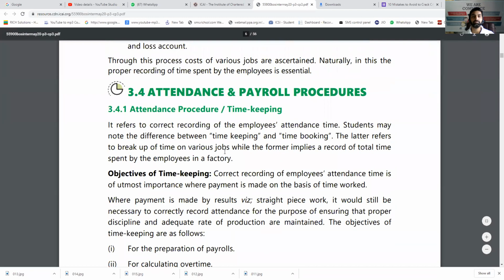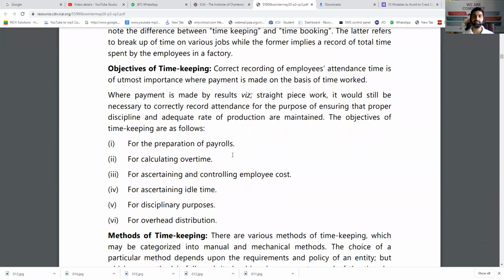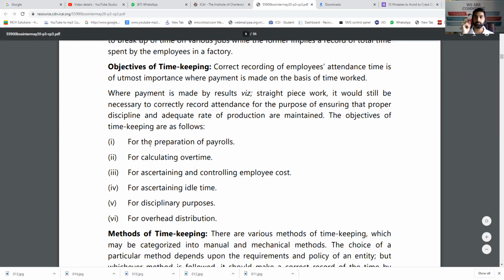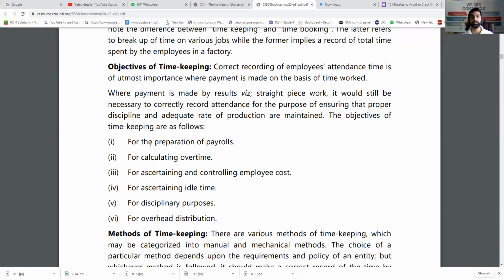Now, the next short note is: what is timekeeping? What exactly is timekeeping? Timekeeping means keeping the time in and time out of every employee. That means when the employee entered and when he has gone out. Now, what are the objectives of recording all this? Earlier it was a manual system. You had to write your name and enter into the organization. Now it is totally automated.